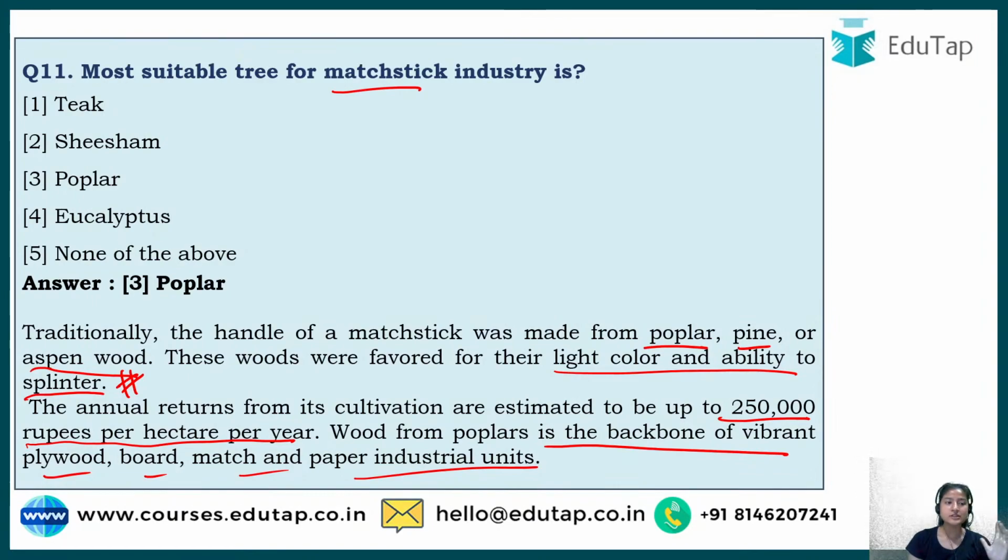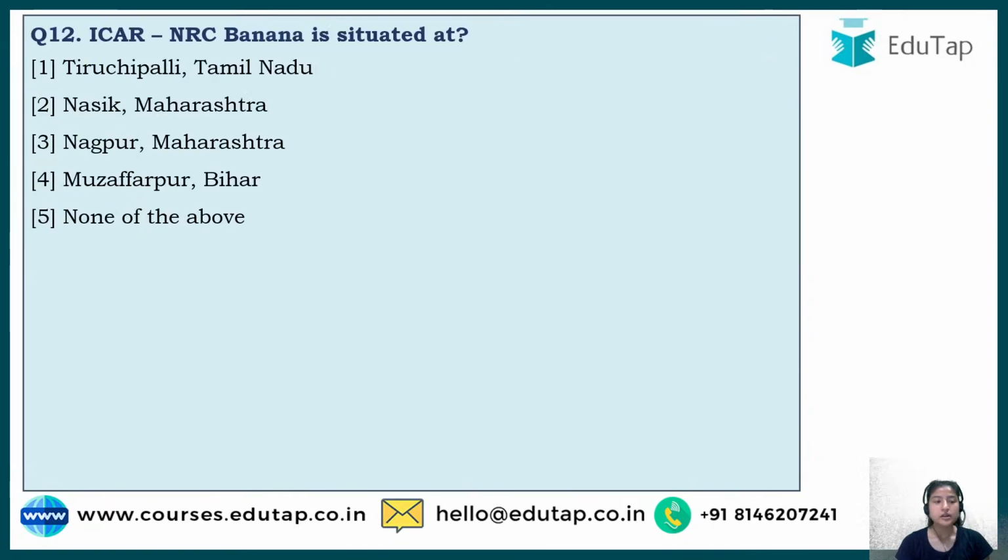So this is all about this particular poplar variety or kind of tree. Now we'll come to question number 12, which says ICAR NRC banana is situated. Yes, NRC is National Research Center. So again, every year a question has been asked from this particular category, that which institute is situated where, and that is why I'm trying to incorporate at least one question every day, so that if you don't know, you'll get to know from this particular section.